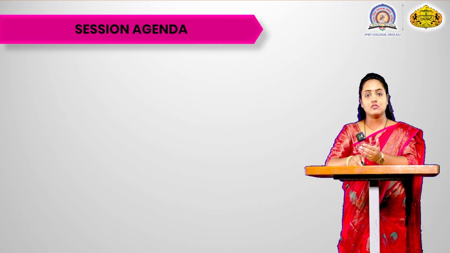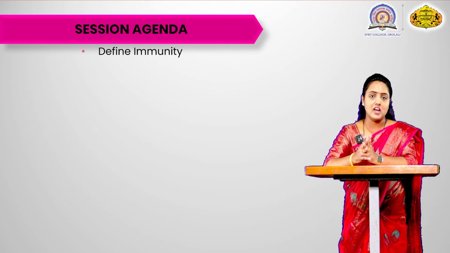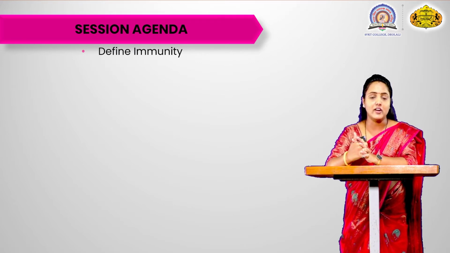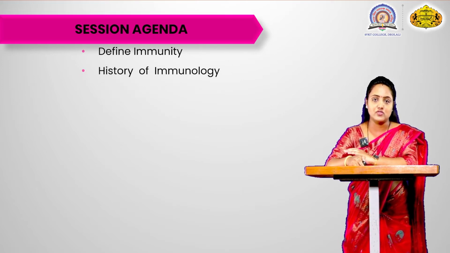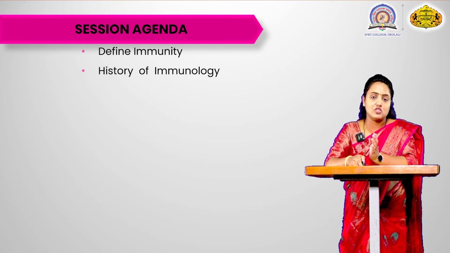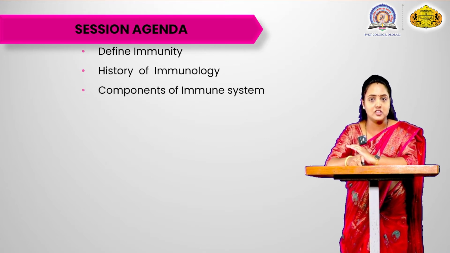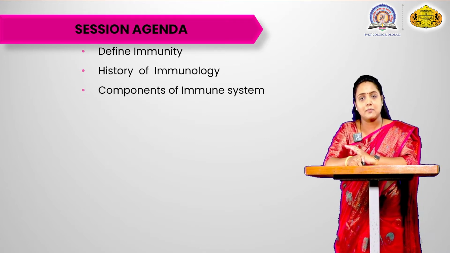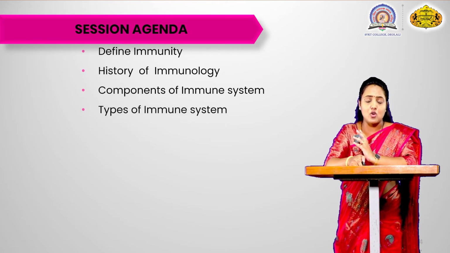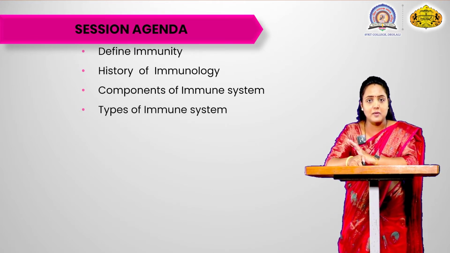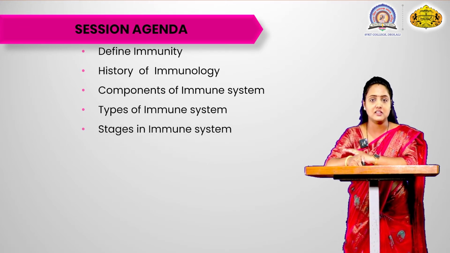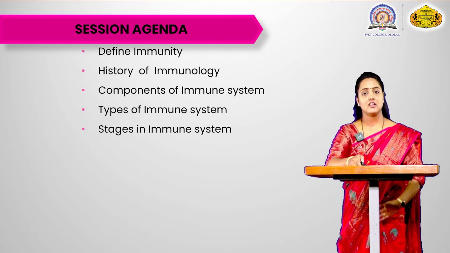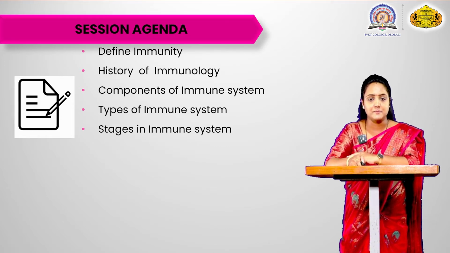Now we are going to see several more things about immunology. Today we are going to see what immunity is. Next, the short-term history of immunology. We are going to see the components present in the immune system, the types of immune system present in our body, and the stages present in the immune system. We are going to see all this in the upcoming slides.